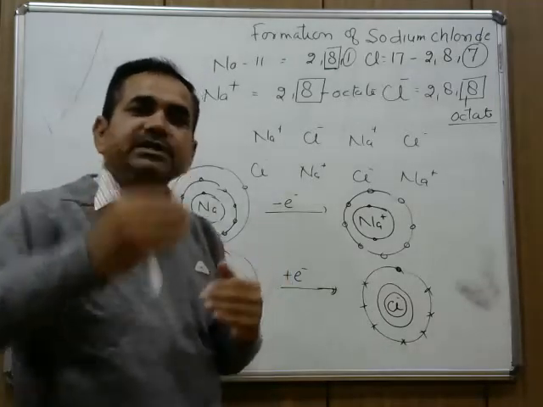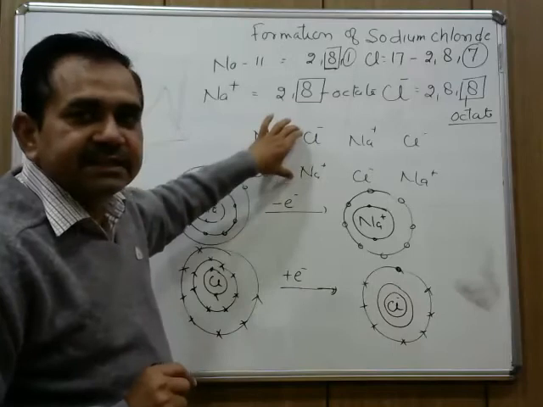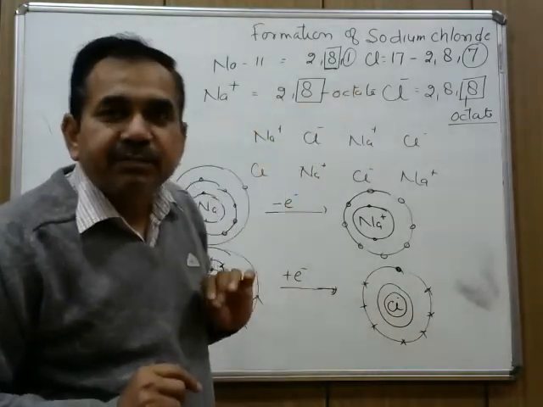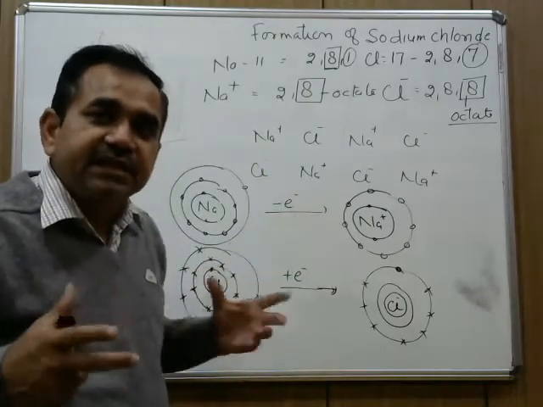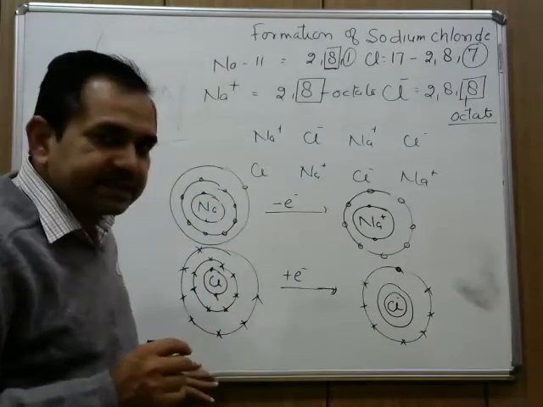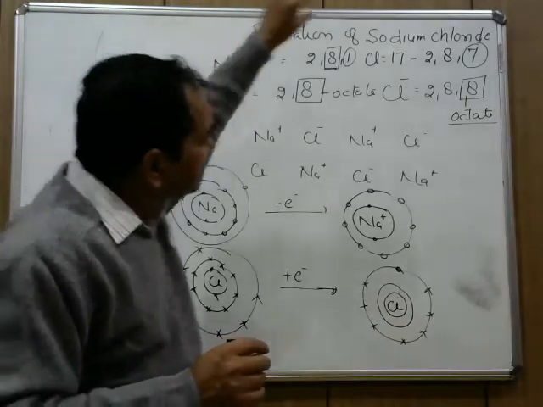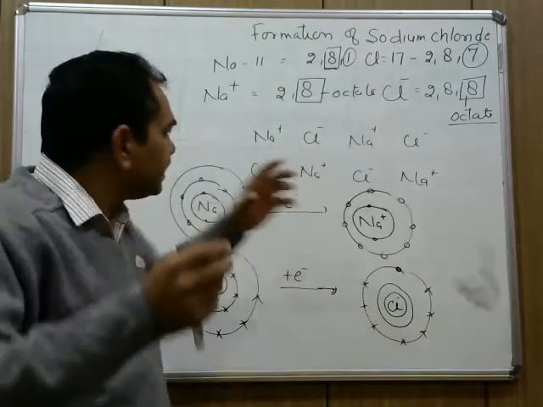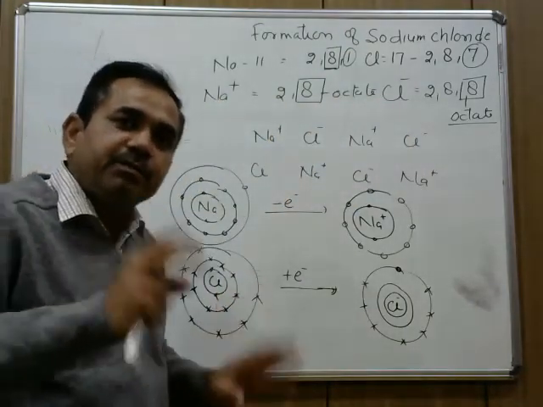As I told you in the beginning also, a chemical bond is a type of force of attraction that holds the constituent particles together in a compound, that holds combining atoms together in a molecule. And this entire process by which the individual element sodium and the individual element chlorine combine with each other to form the compound sodium chloride is called chemical bonding.